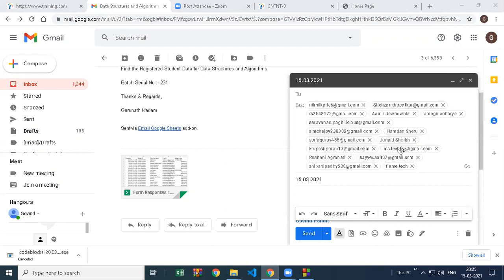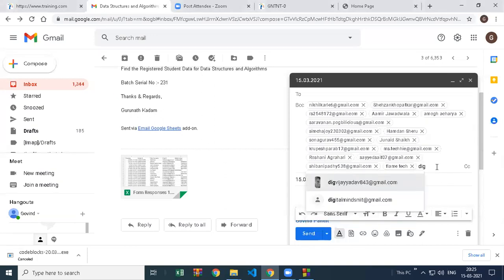Yeah, 16 emails are there. So if anyone's email is missing, please check your email address. If not there, please write fast in the chat. I hope you have seen your email address now. Yeah, there are 16 emails, but actually only 15 students joined, because one student joined with two accounts here.